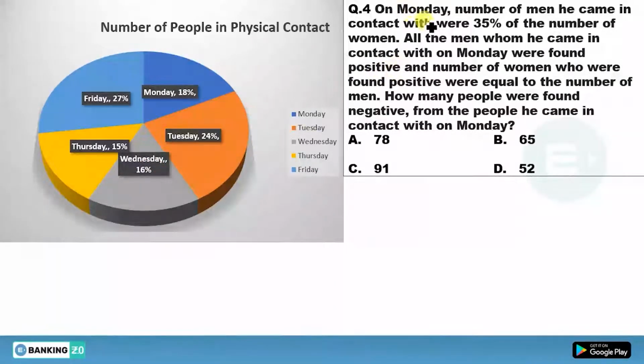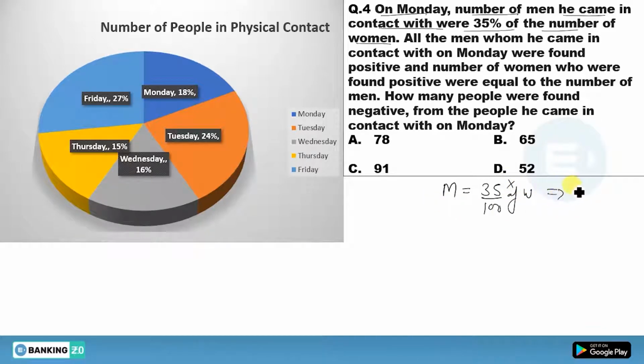What is the next question? On Monday, the number of men he came in contact with was 35% of the number of women. Okay. So you can say number of men equals 35%, or 35 upon 100, of women. Now this women is multiplying here.